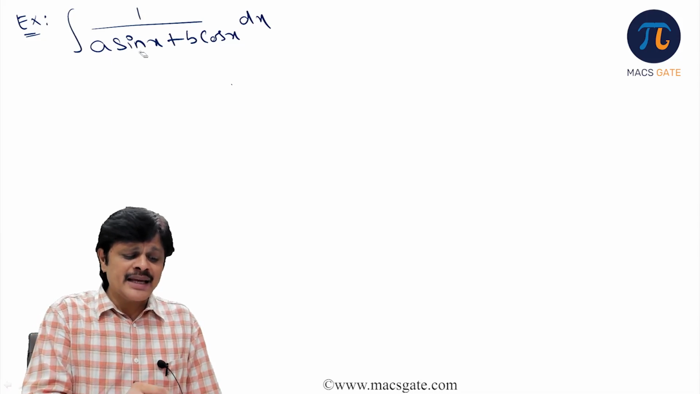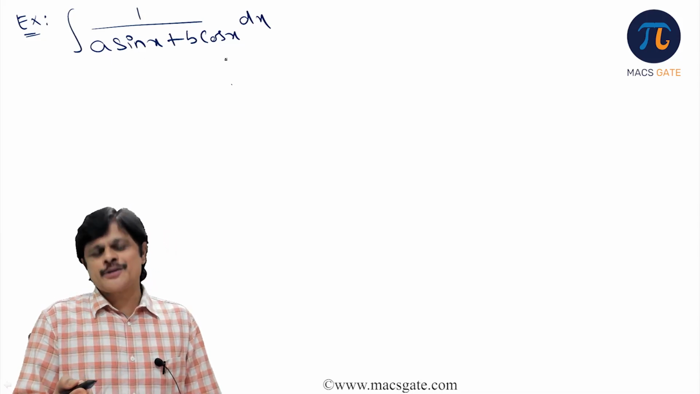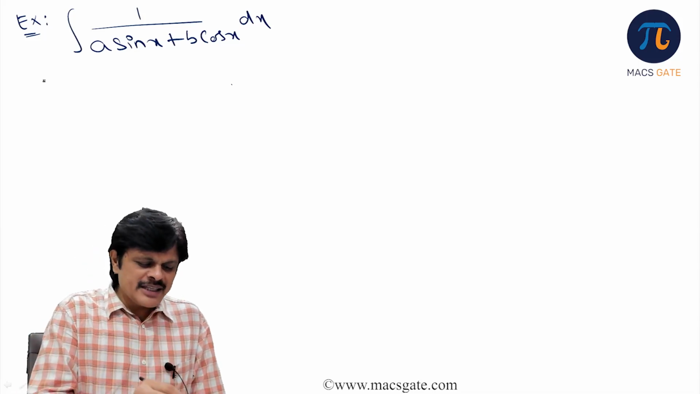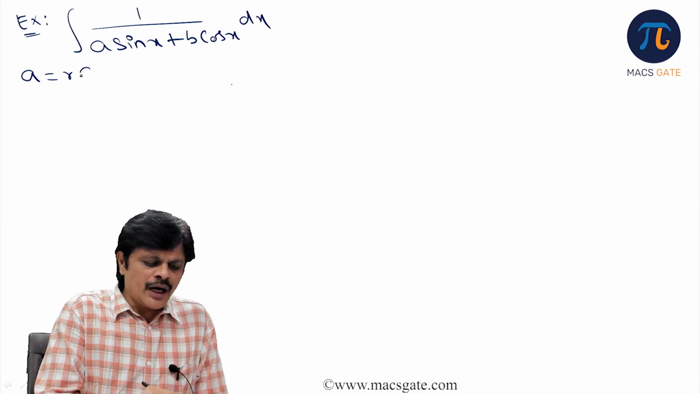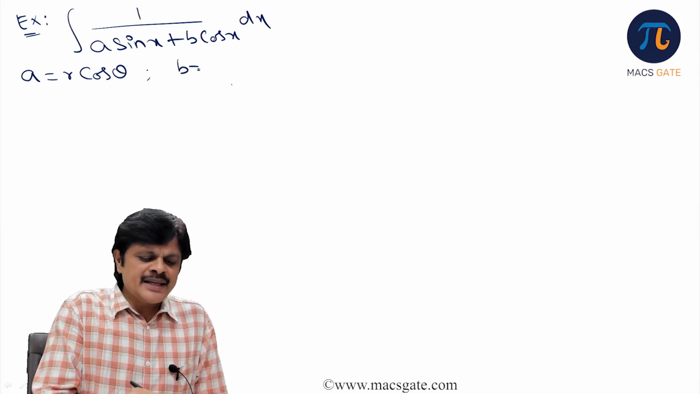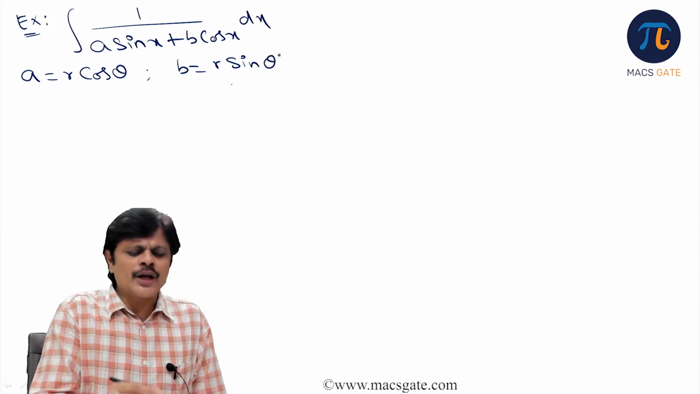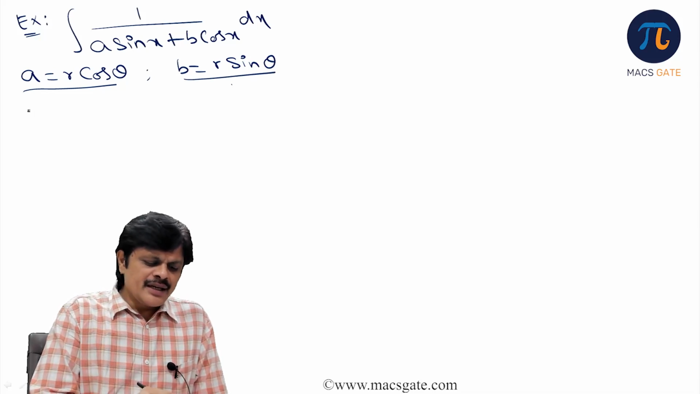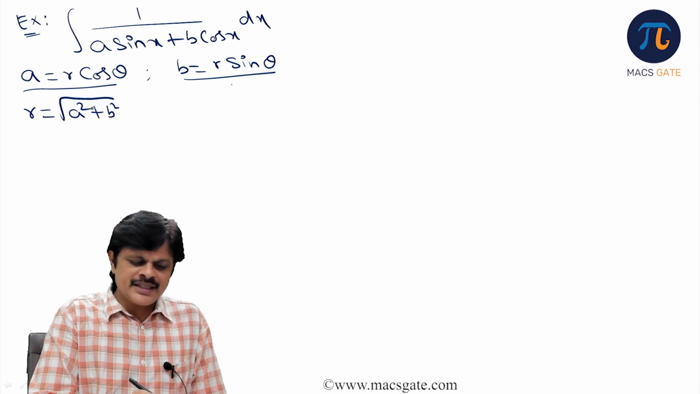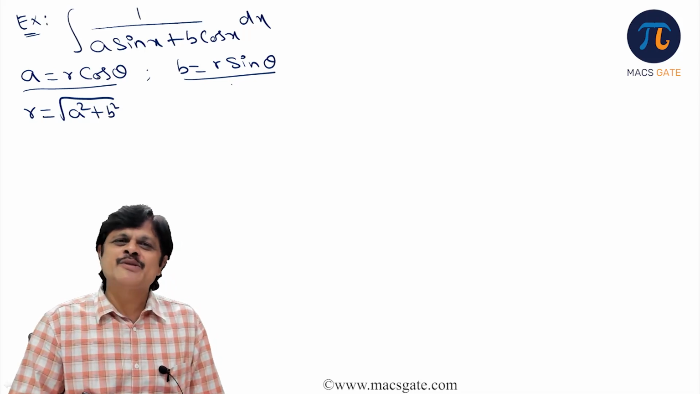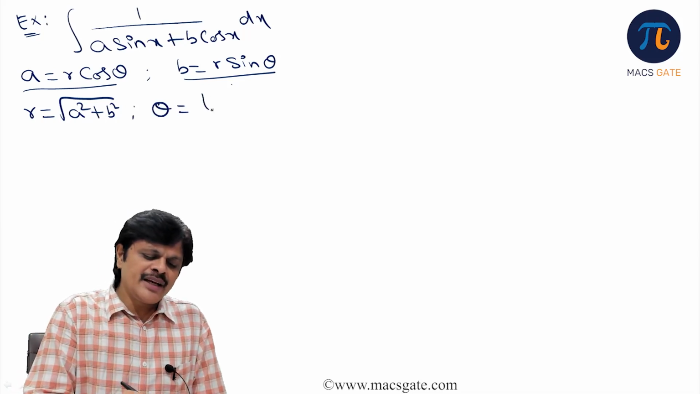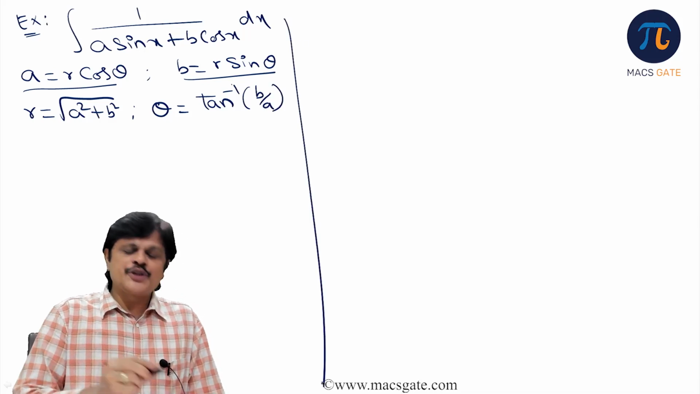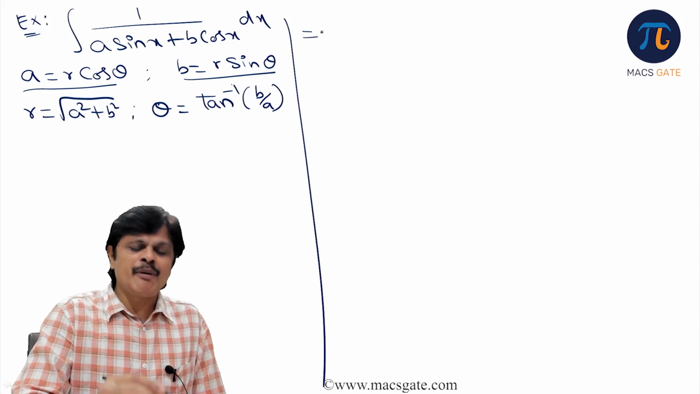But whenever it is 1 by a sin x plus b cos x, you can also remember it as a formula. For that, I'll tell you a trick. Please see here. We make a substitution: a is equal to r cos theta and b is equal to r sin theta. It's actually the polar coordinate idea. So what happens when you make this substitution? The value of r would be under root a square plus b square, because when you square both sides, cos square theta plus sin square theta is 1, and the theta value will be tan inverse b by a. This helps you solve this problem much faster, and you can also remember it as a formula.